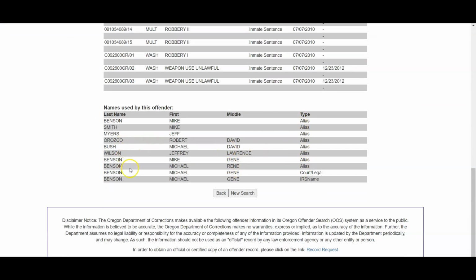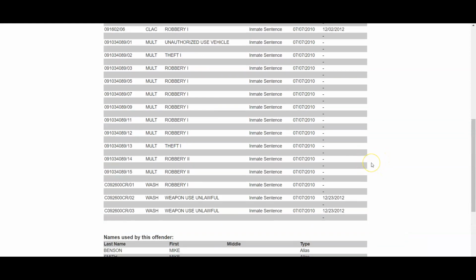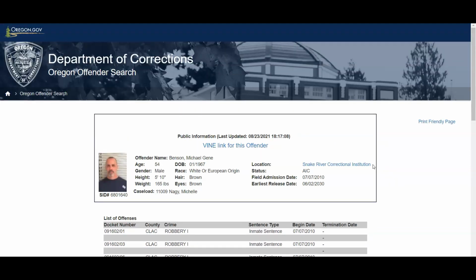So obviously we searched for Michael Smith. That must be an AKA for him. There we go, Mike Smith. So it is smart enough to give you that information. Not every state gives you results based on an alias, so that's certainly a good thing that Oregon does. They do give you age, some demographic information, and then you have information on sentencing.